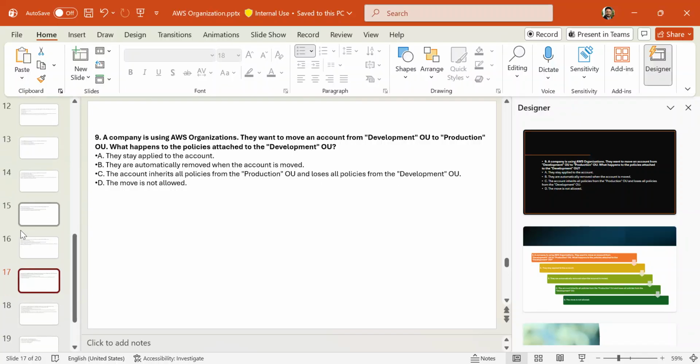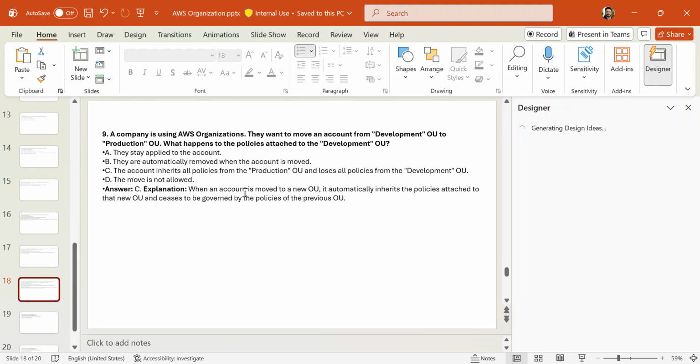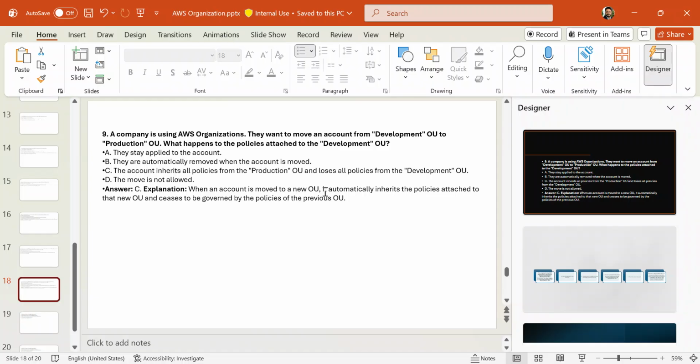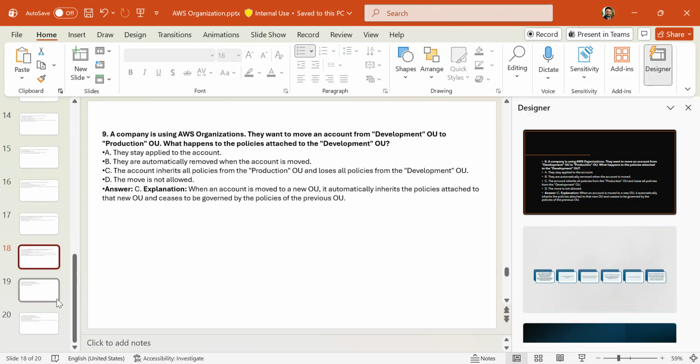The move is not allowed. The correct answer is C. When an account is moved to a new OU, it automatically inherits the policies attached to the new OU and ceases to be governed by policies of the previous OU.